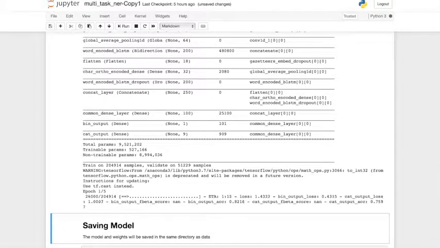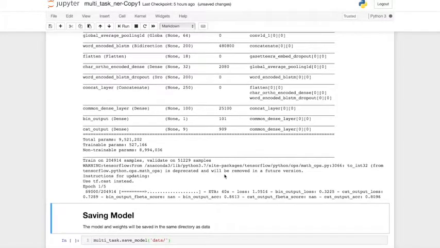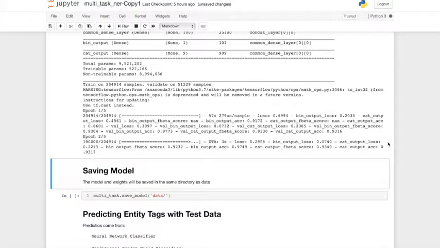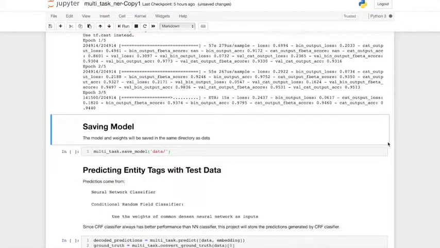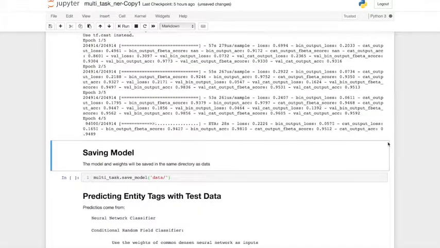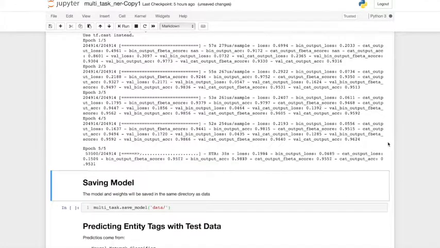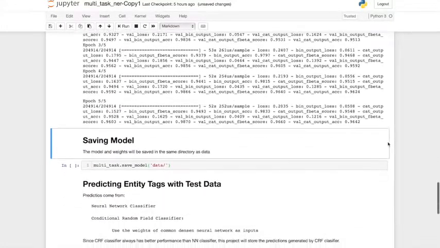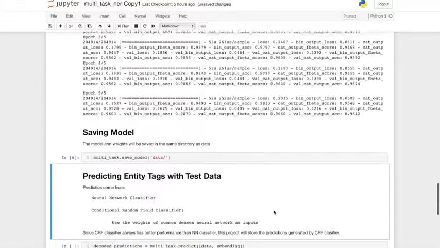To save time, I will speed up here. After training, the model will be saved to the defined path.